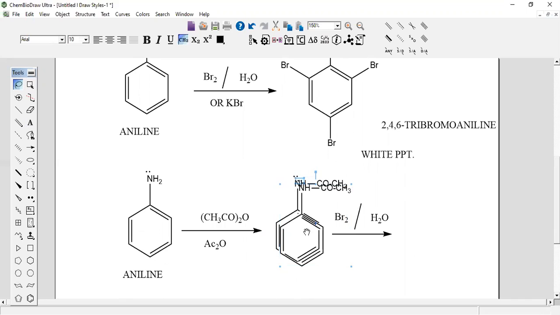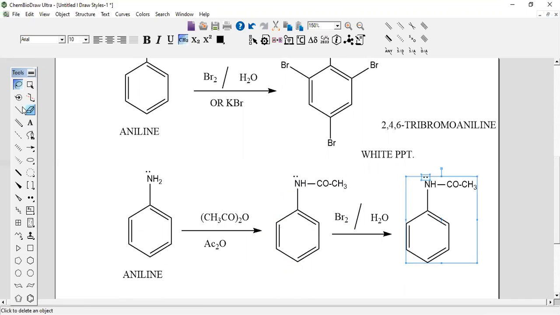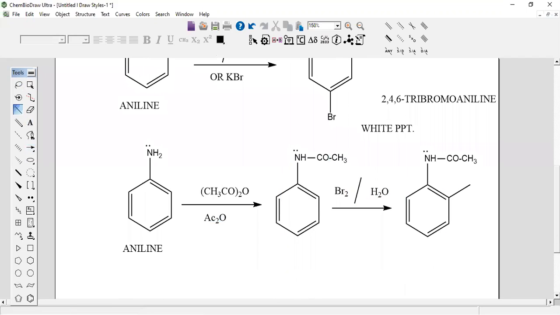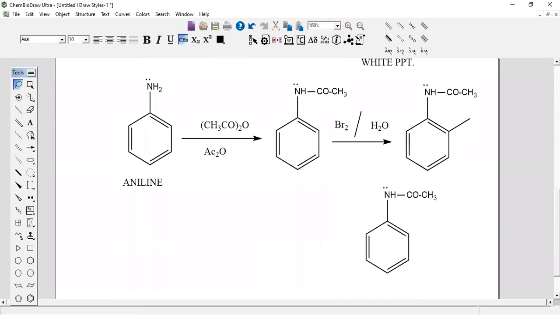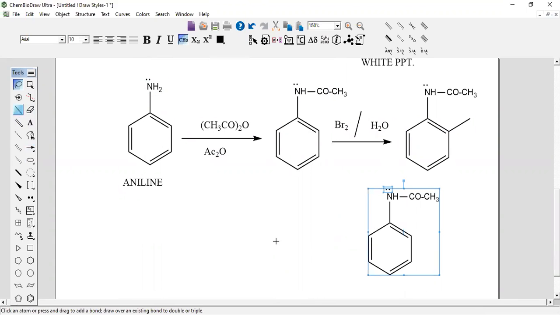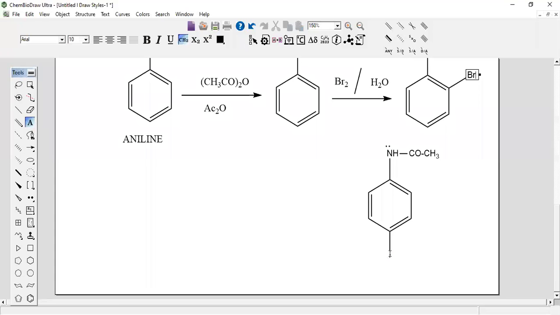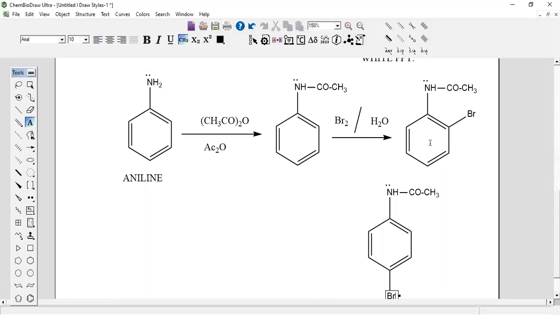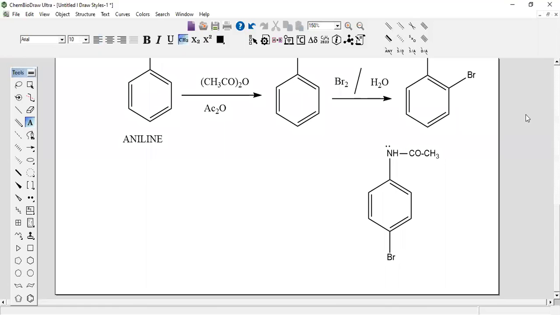Here you will get the bromine introduced either at the ortho position, or at the para position. These two compounds are formed. This is ortho-bromoacetanilide and this is para-bromoacetanilide. Both are formed.